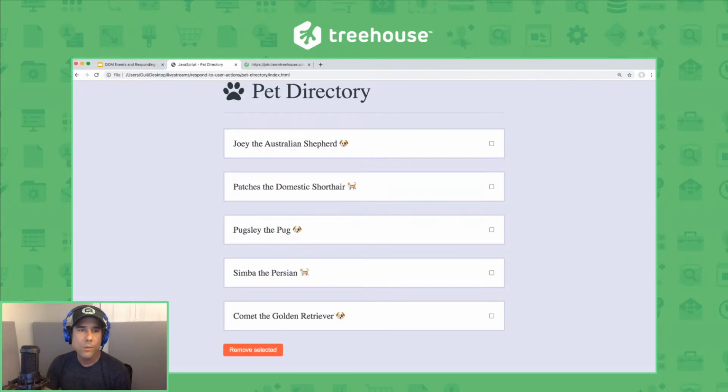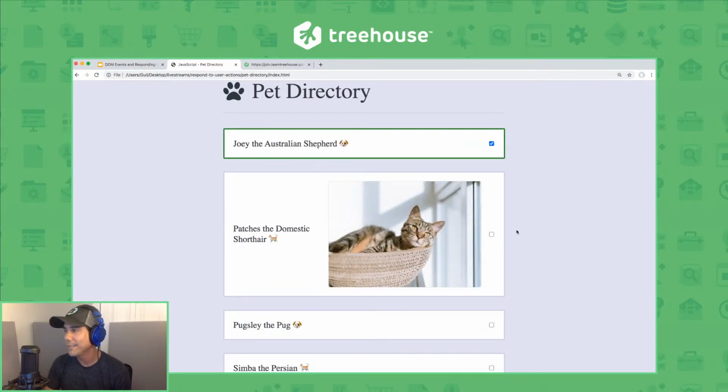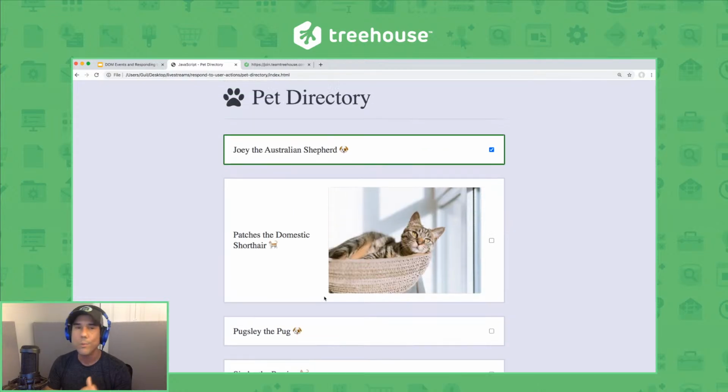Finally, we have this remove button here. Let's attach an event listener to the remove button. And what we're going to do is remove all the selected pets. So anything that's selected, when we click this button, it's going to remove it from the page.